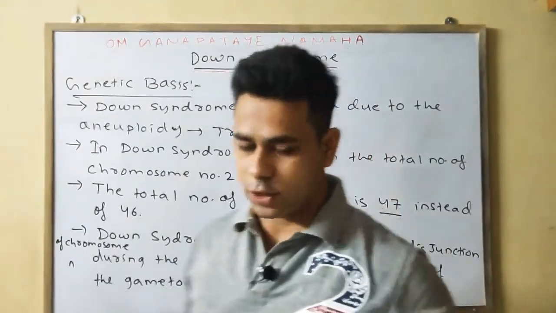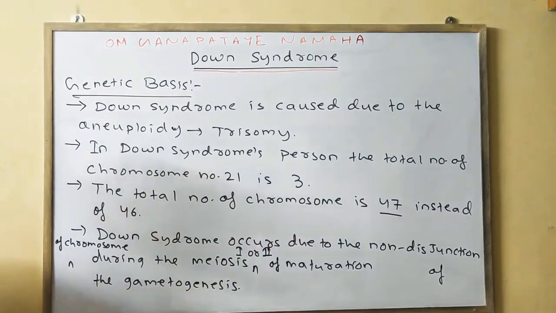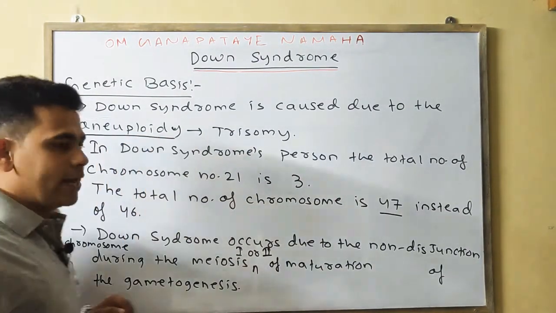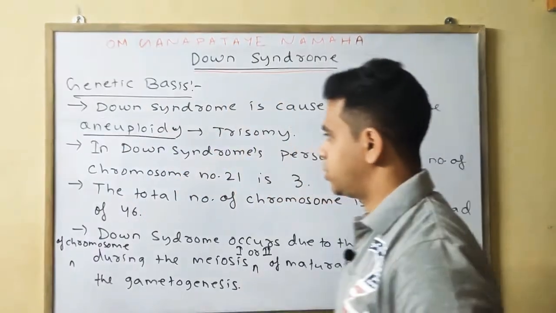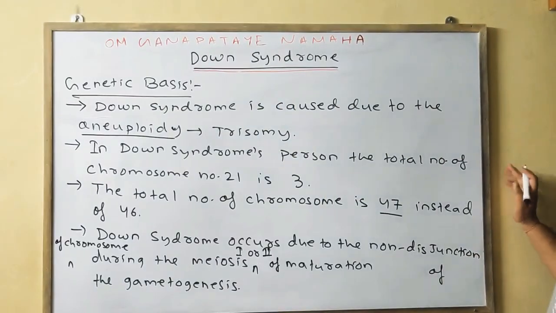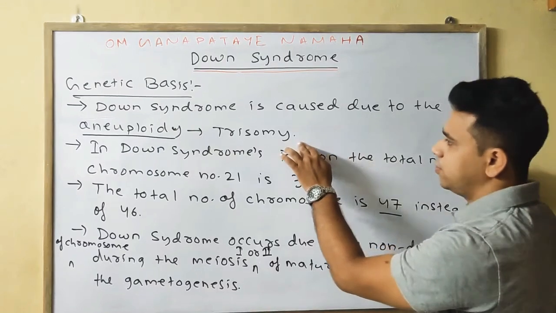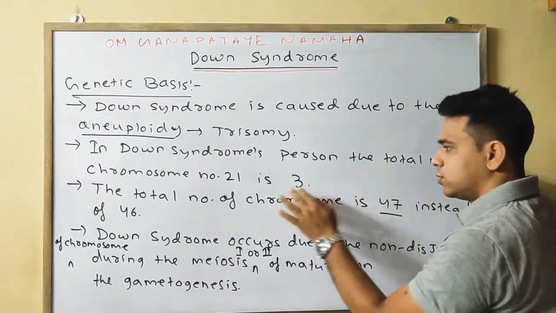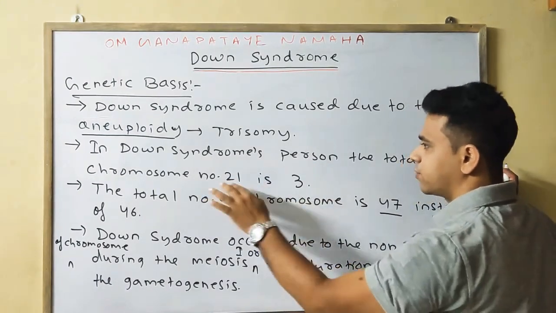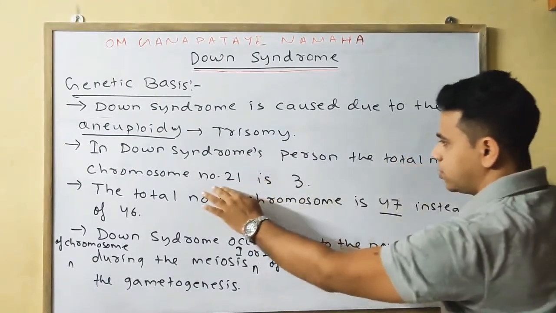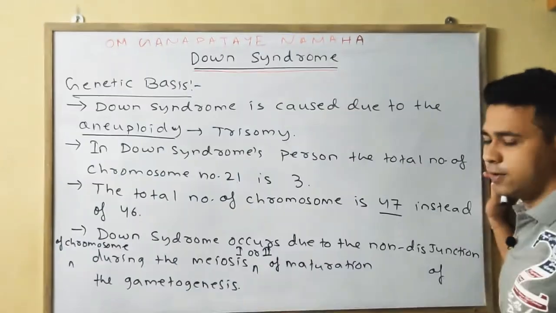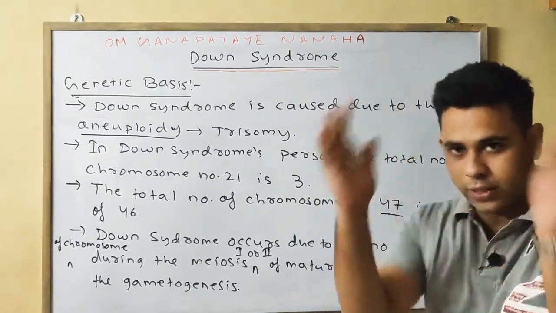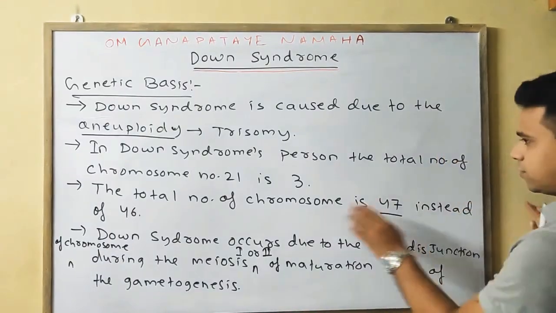Down syndrome, first point, is caused due to the type of chromosomal change, that is aneuploidy, which comes under the genomic mutation. The case is trisomy, meaning 2n plus 1. In Down syndrome, the total number of chromosome 21 is 3 instead of 2. The total number of chromosomes is 47 in total, instead of 46.